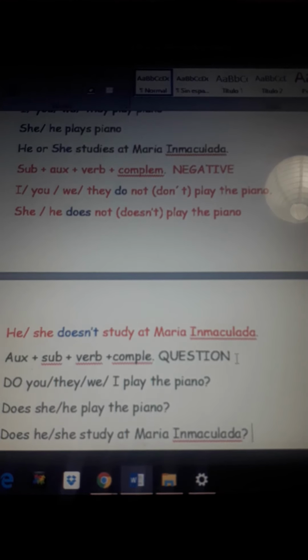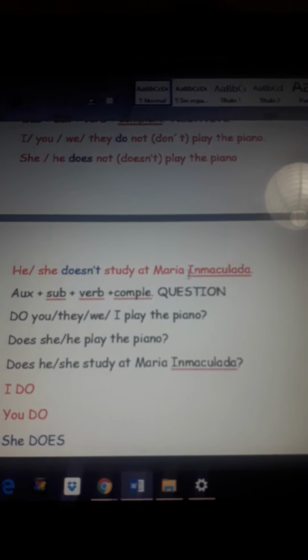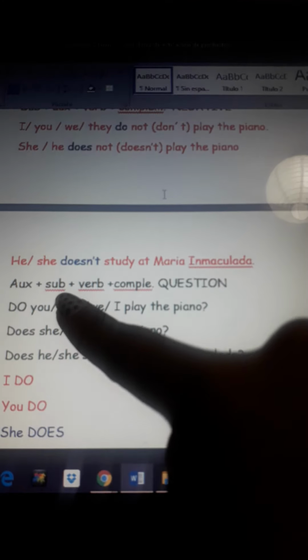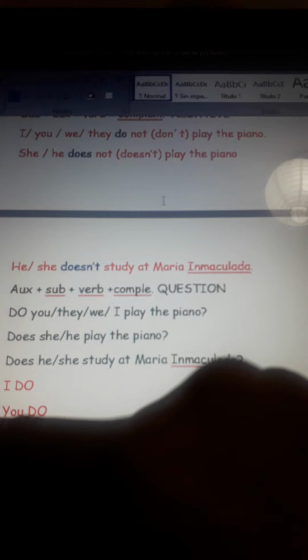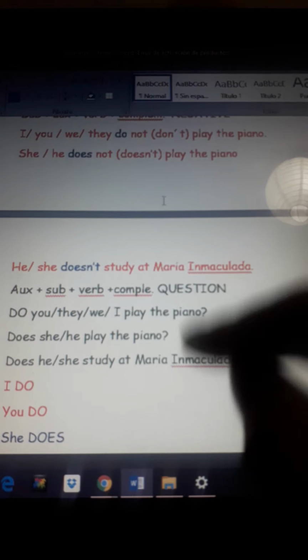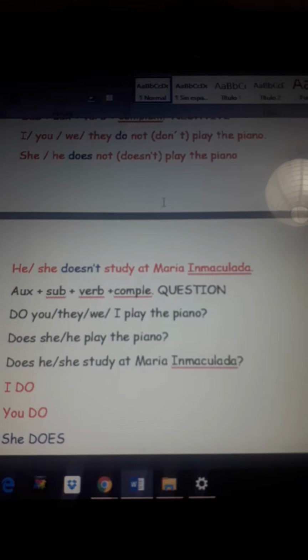When we talk about questions, if you check, the only thing that we have to do is change the auxiliary and the subject. So we start with the auxiliary and then the subject. In the others, we start with subject and an auxiliary, depending on if it is positive or negative.